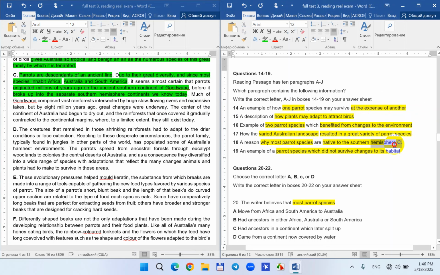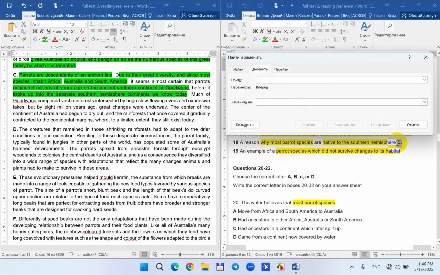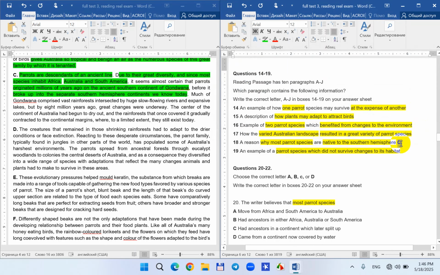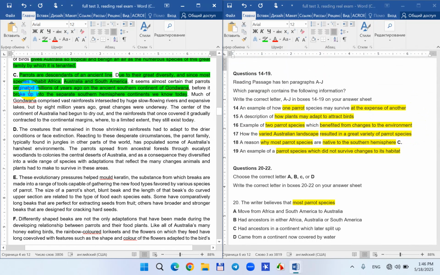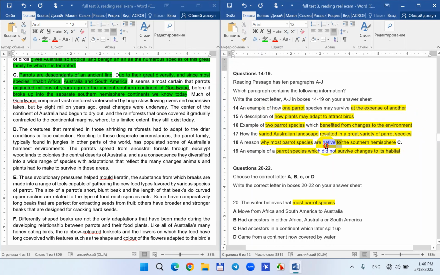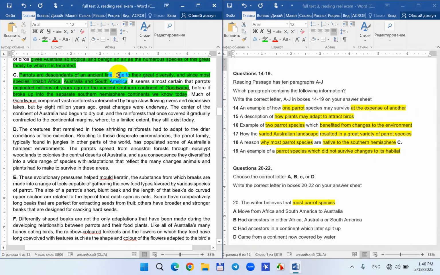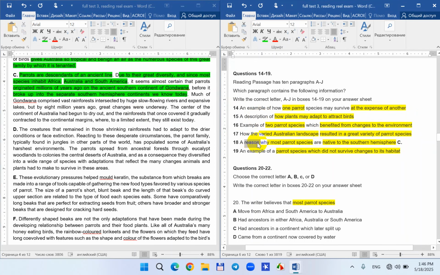That's why I would go with C. Native to means here originated millions of years ago on the ancient southern continent of Gondwana, and due to their great diversity can be a reason. I think that's why the correct answer is 18.